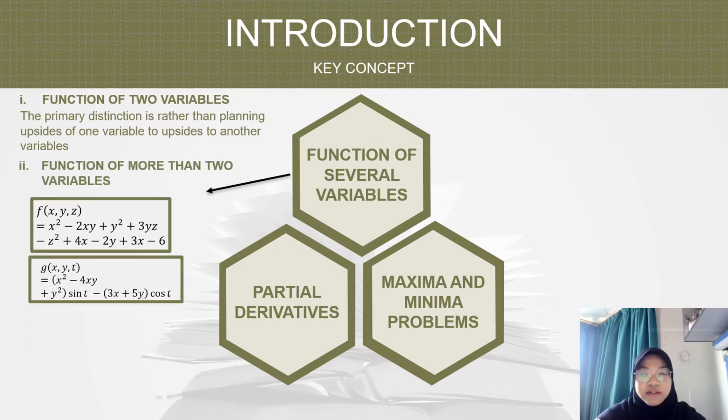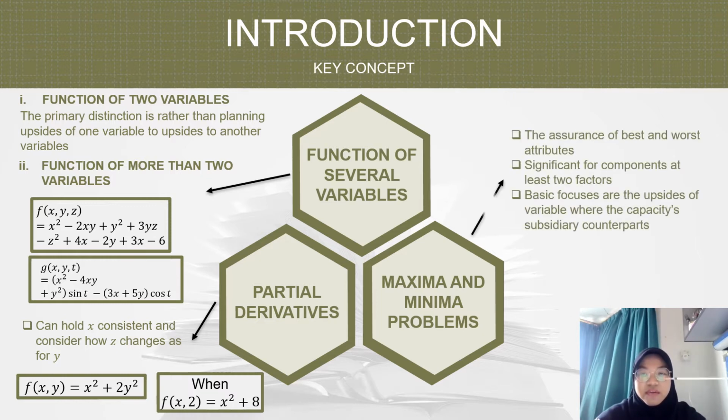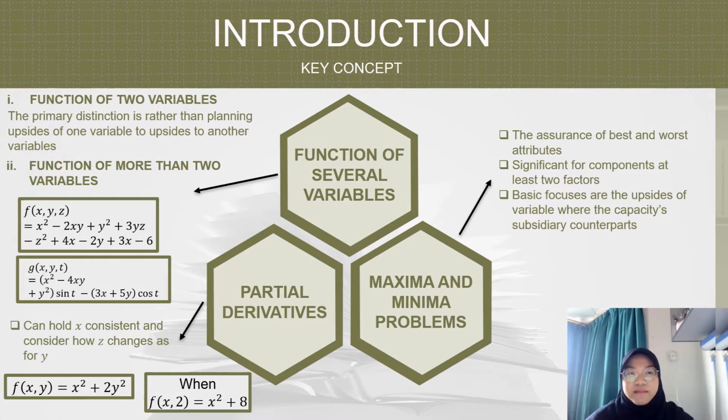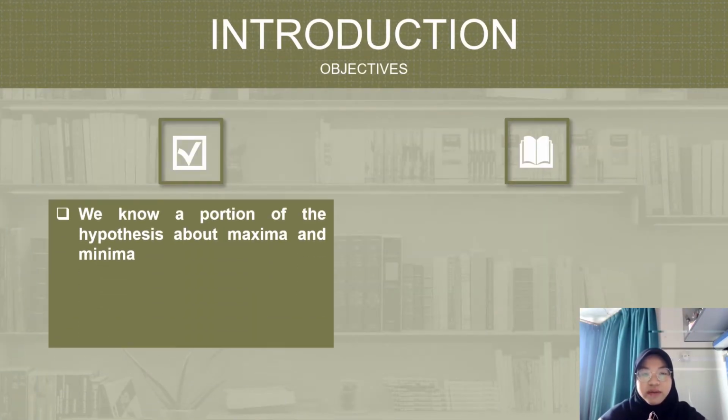Next, partial derivatives, where we can hold x constant and consider how z changes with respect to y. And lastly, the maxima and minima problem is the determination of the best and worst values. There are associated terms for functions of at least two variables, and the critical points are the values of the variables where the partial derivatives equal zero.